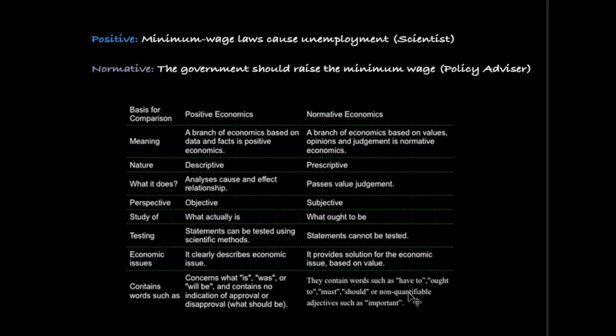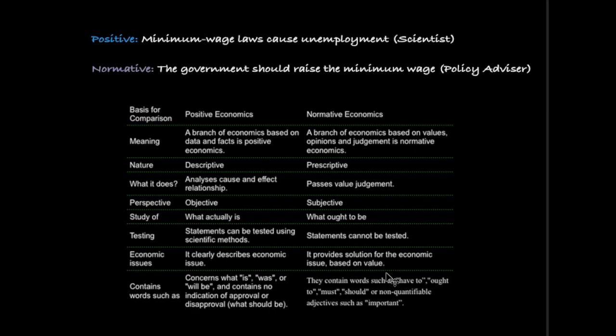But normative statements are the easiest to detect, because they will always use words like have to, must, or should, or non-quantifiable adjectives such as important. The main reason is you cannot test these statements, and they are based on value. What should be is very subjective.